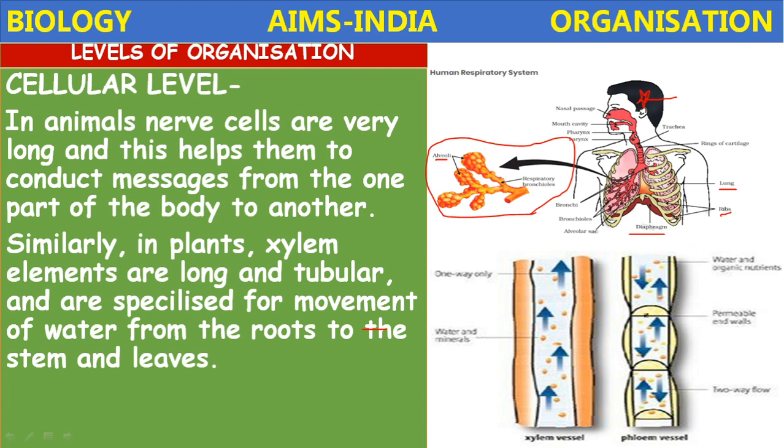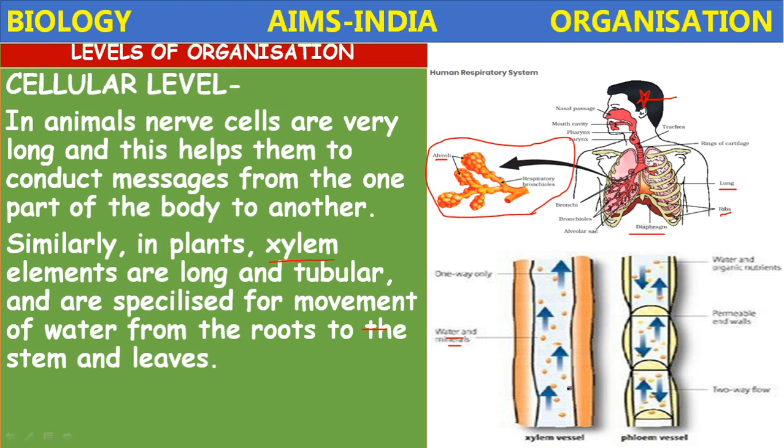In the plants, for example, xylem tissue. Xylem is a conductive tissue in the plant. It is a complex tissue. So this xylem transports the water and minerals from roots to the upper parts of the plant. There are different types of cells present in this xylem: xylem vessels, xylem fibers, xylem tracheids, like that. The phloem also transports the food material from leaves to all remaining parts of the plant, up and down.